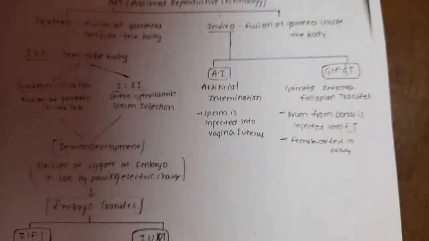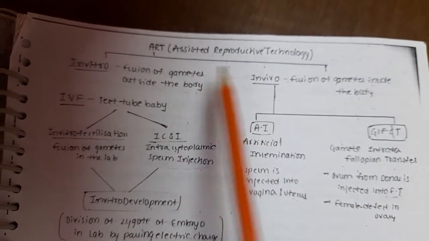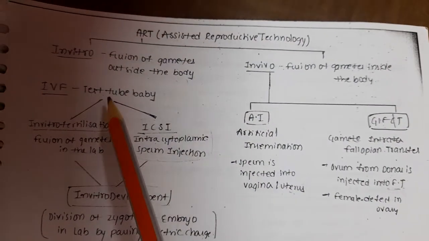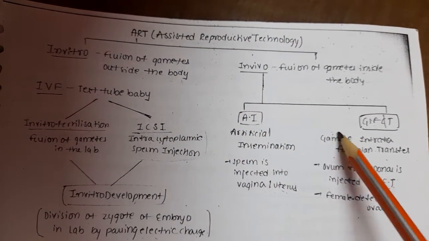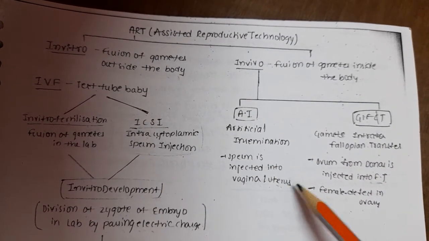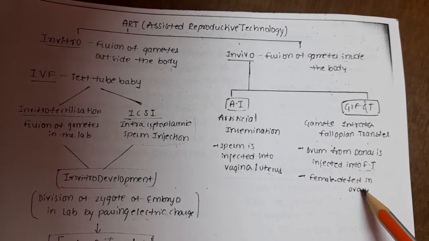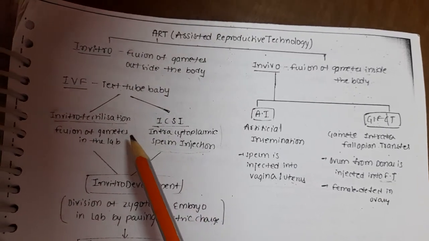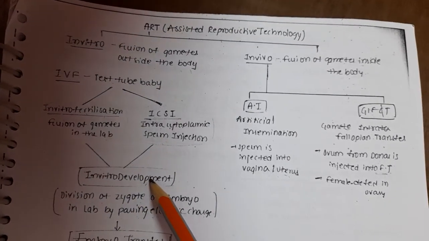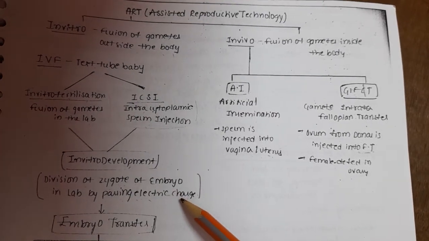Okay, that's about ART, assisted reproductive technology. In vivo is fusion of gametes inside the body, in vitro is outside the body. Artificial insemination and gamete intrafallopian transfer: sperm is injected into the vagina or uterus, and ovum from the donor is injected into the fallopian tube when the female has a defect in the ovary. And in vitro fertilization: ICSI, intracytoplasmic sperm injection. And here in vitro development: division of the zygote in the laboratory by passing electric charge.